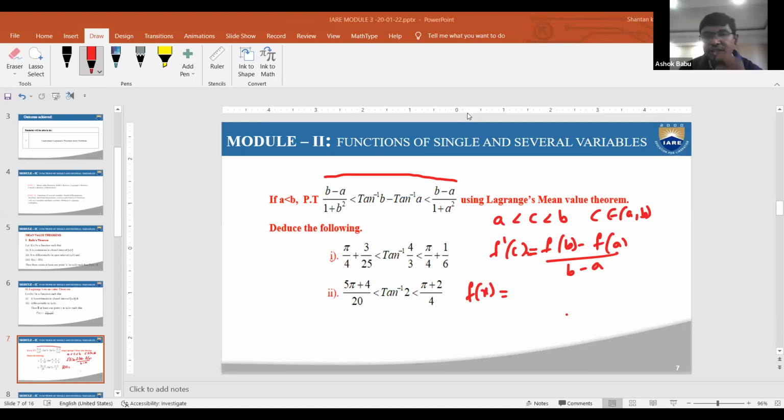Anybody? What is the function? Only one person is trying to tell. What about other persons? Try to think what is the function. Anyone?